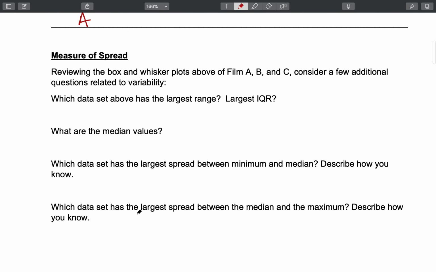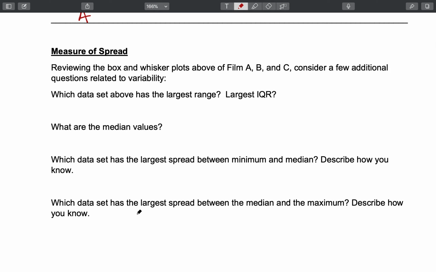Measures of spread. This is basically looking at a lot of the information in different ways. It says, reviewing the box and whisker plots above of film A, B, and C, consider a few additional questions related to variability. Which data set above has the largest range?